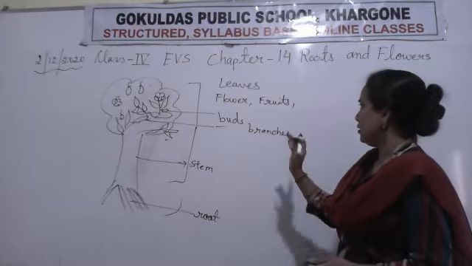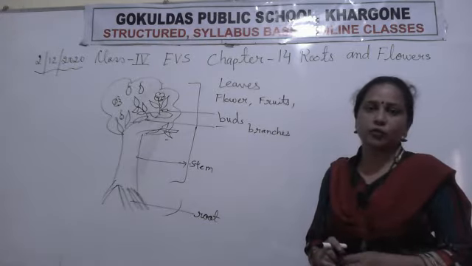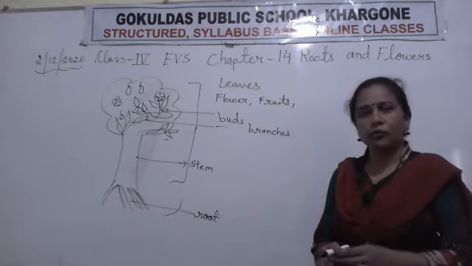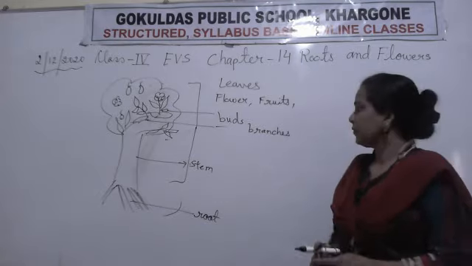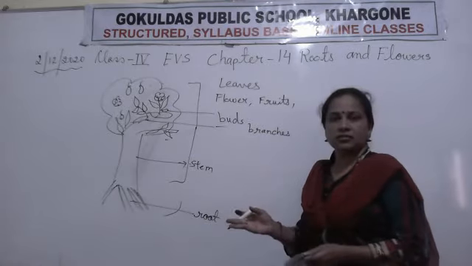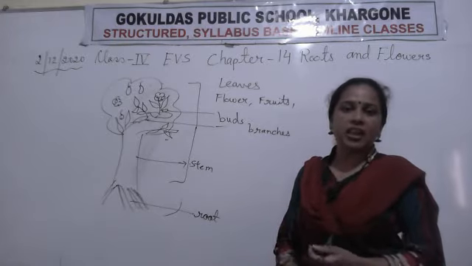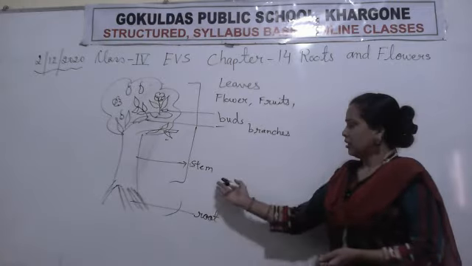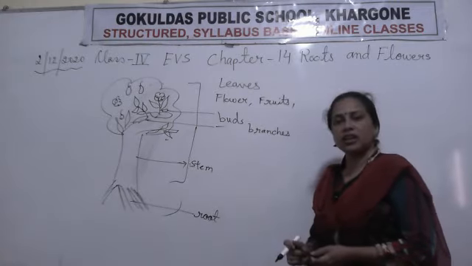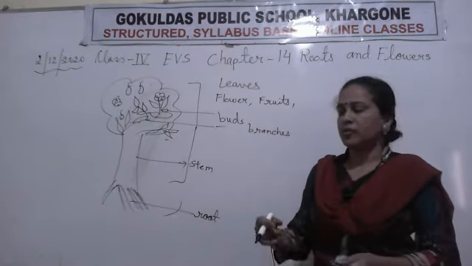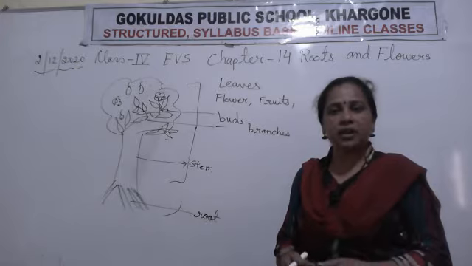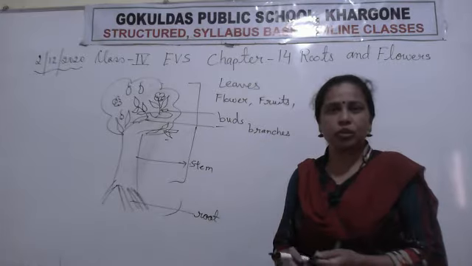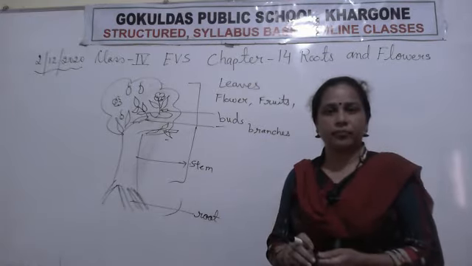After that, fruits. There are so many different types of fruits present in nature. Plants give us different types of fruits and they have different colors. Clear? Now the branches. What is the color of the branches? Green or brown. And this is the stem. What is the color of the stem in the trees? That is brown. And those are the small plants. Some plants are related to herbs. छोटे छोटे घास वाले पौधे होते हैं. They have green and soft stems. Clear?